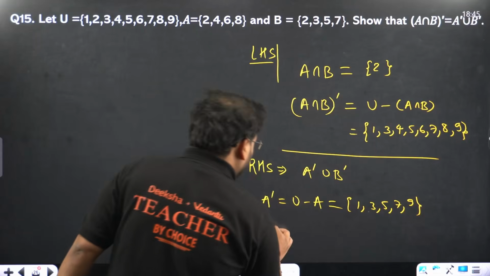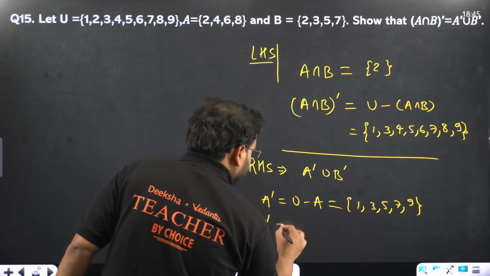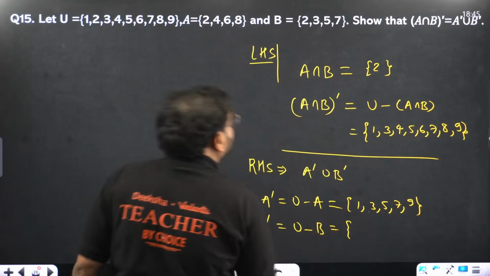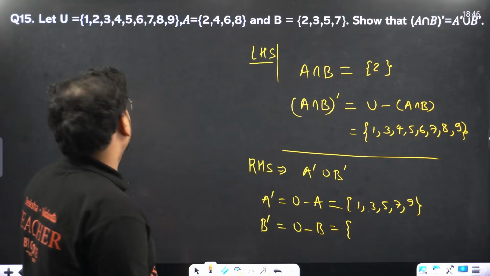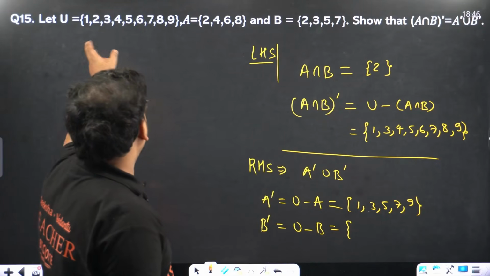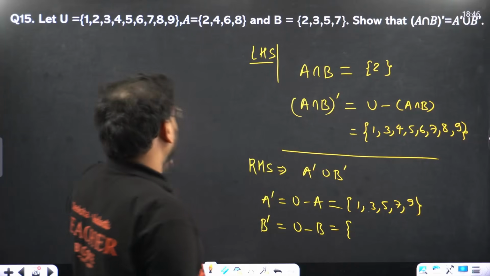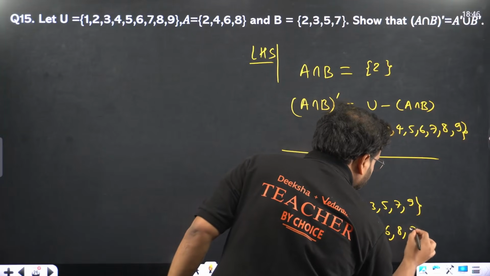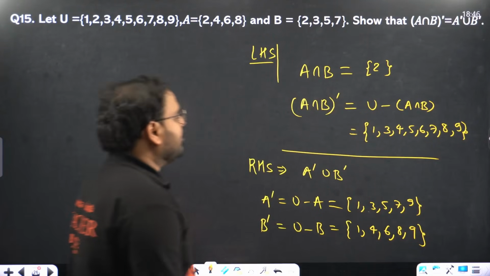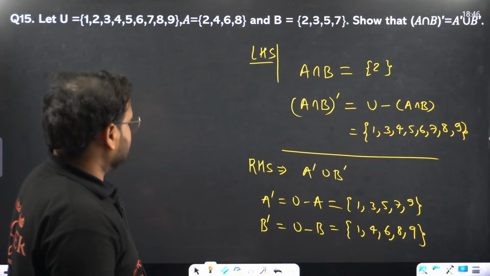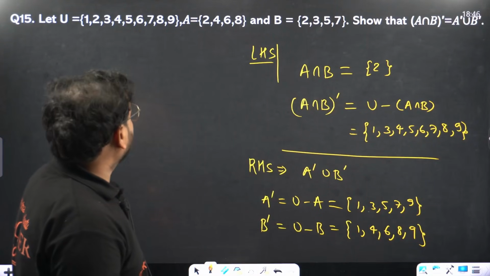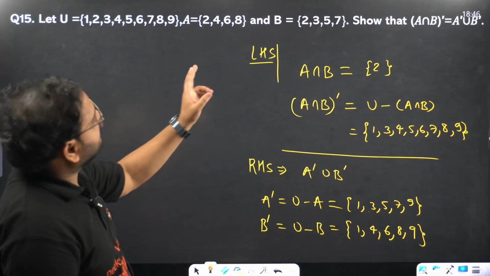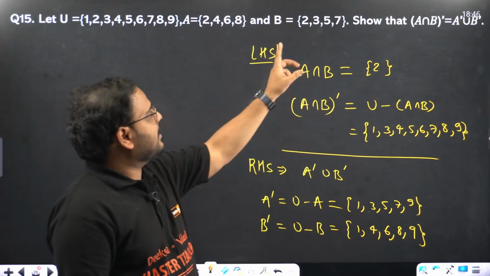Okay, let's find B dash also. Universal set minus B. Over here we're going to remove 2, 3, 5, 7. So we'll have 1, 4, 6, 8, 9. Correct now? Removing this, you'll have 1, 4, 6, 8, 9.